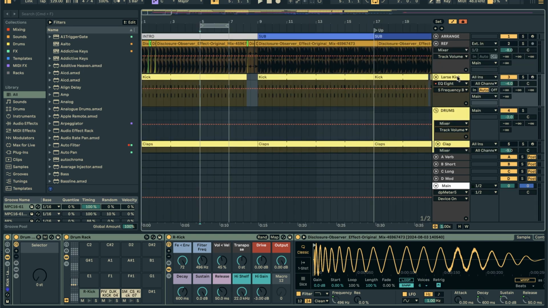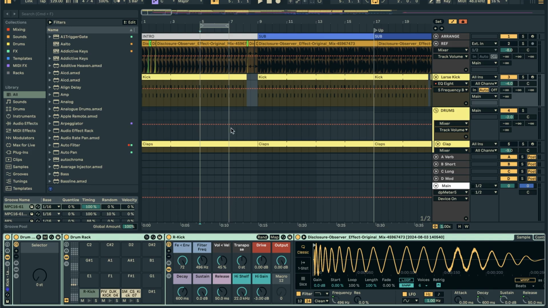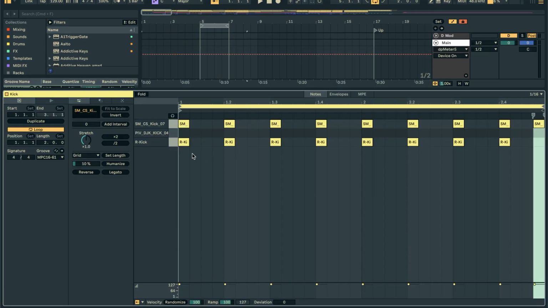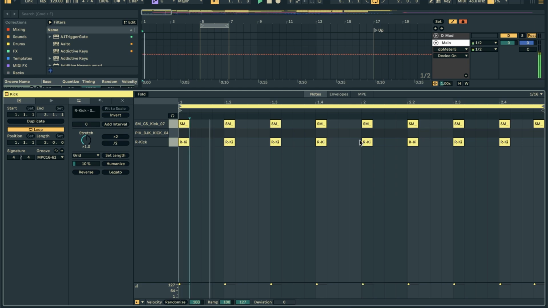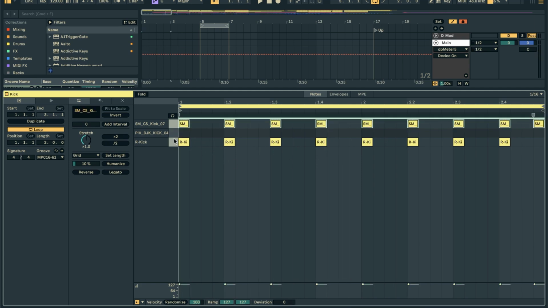So if we have a look at the kick, it's a nice big boomy kick. And what I have going on here, if we have a look at the pattern first, it's just a classic four on the floor here. And then at the end, there's this little extra fill. So if we look at it as well as listen, the do at the end there. And so what you can see here is I'm layering two different kicks.